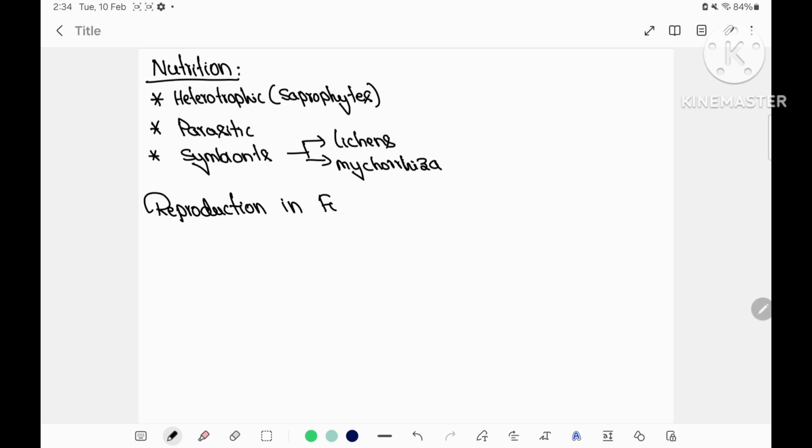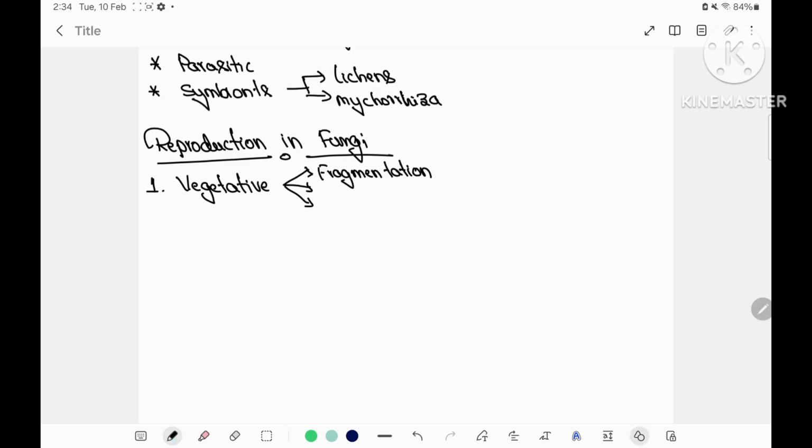Reproduction takes place by three methods: vegetative, asexual, and sexual methods. Vegetative reproduction takes place by three methods: fragmentation, in which a fragment of the fungus will grow as a new organism; budding, in which a small bud will grow on a cell and that bud will grow eventually as a new organism; and fission, in which the cell will divide into two organisms.